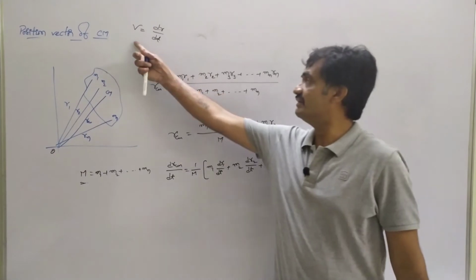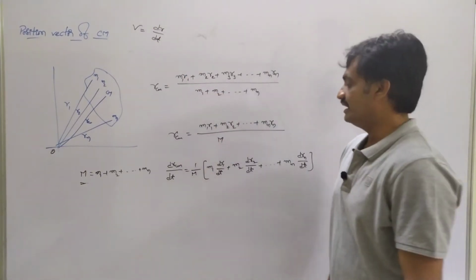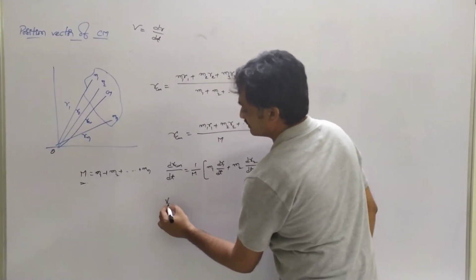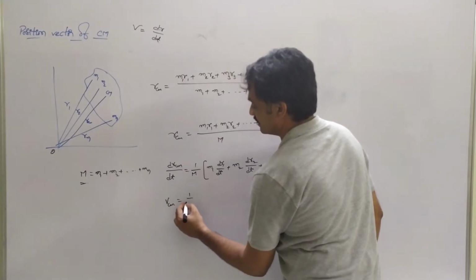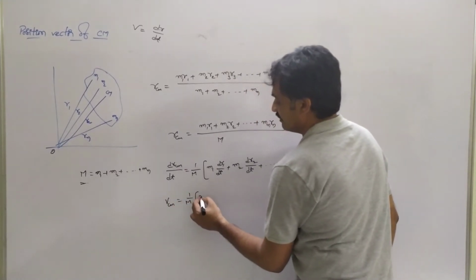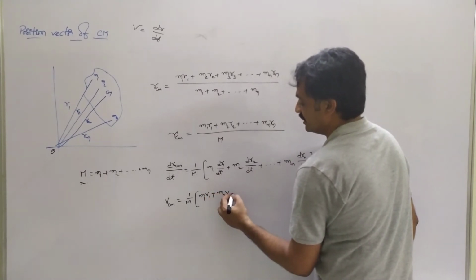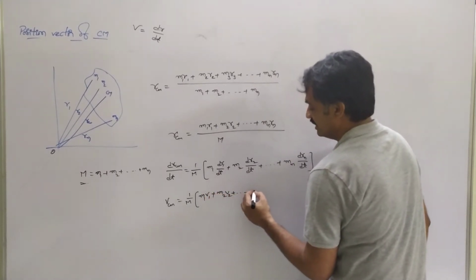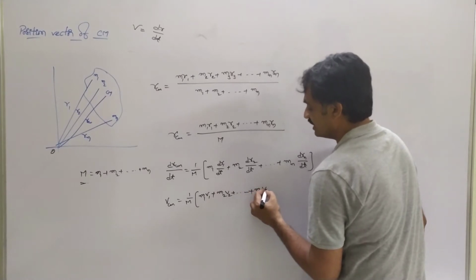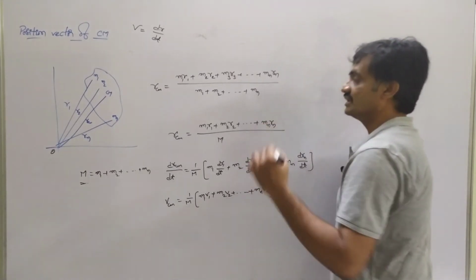And here we know that v equals dr by dt. Then based on that we can represent the velocity of the center of mass as vcm equals 1 by M into (m1 v1 plus m2 v2 plus and so on, mn vn).